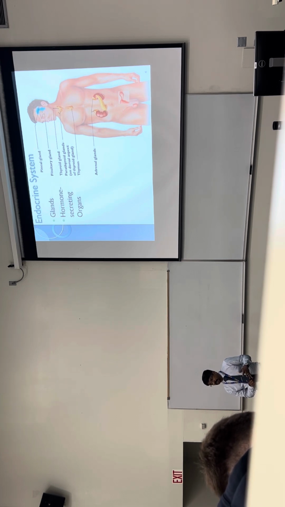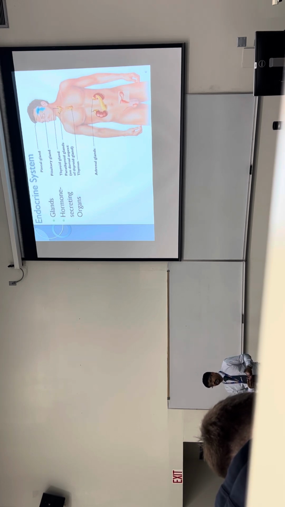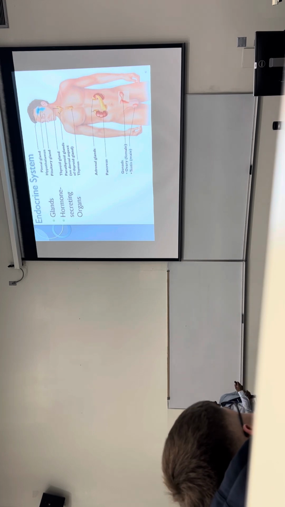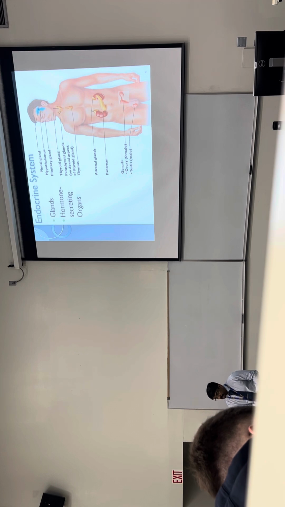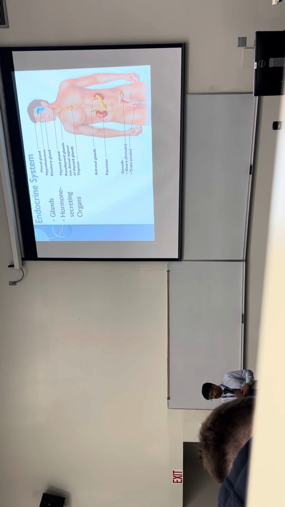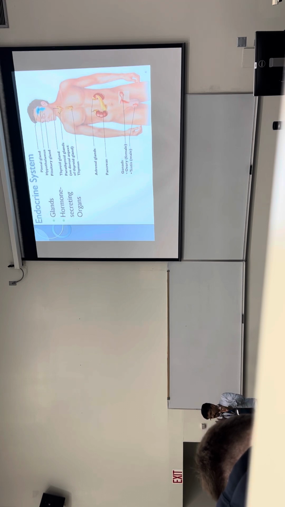What else? Hunger and thirst centers, and satiety centers, feeling fullness. Sleep-wake cycle and circadian rhythm are all in the hypothalamus. And it produces hormones that control the pituitary. Either they're secreted from it, or they will stimulate or inhibit hormones of the pituitary gland. So for the pituitary gland we'll talk about the posterior pituitary and the anterior pituitary. One virtually just stores hormones, while the other one really produces and releases them.